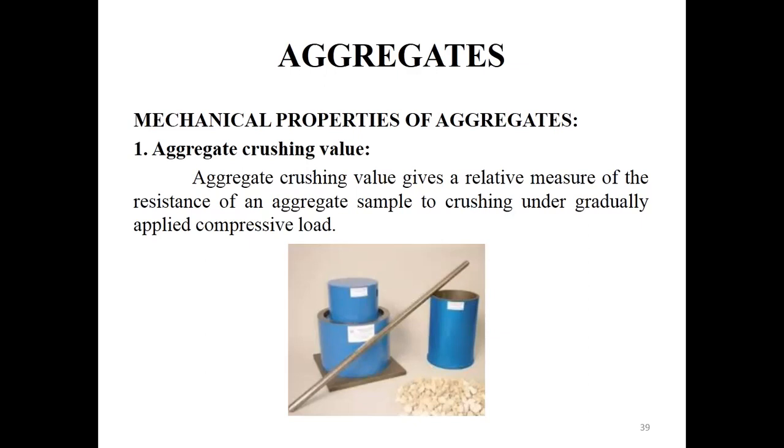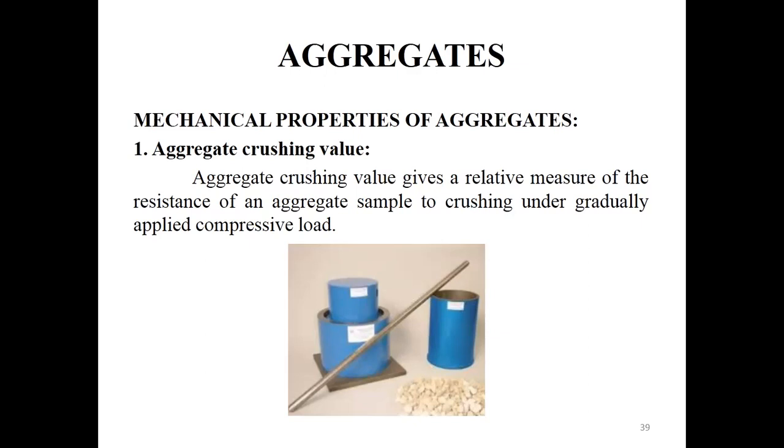The ratio of the weight of fines that were formed to the total sample weight in each test is expressed in percentage. So the aggregate crushing value is given as W2 divided by W1 into 100. This gives the strength of the aggregate. This is how the strength of the aggregate sample is found.